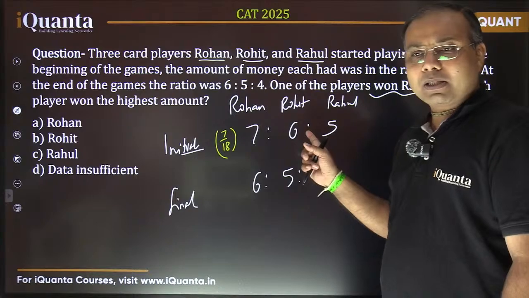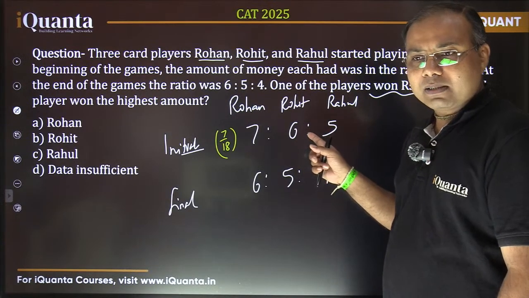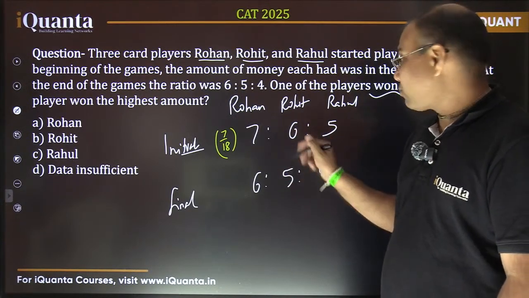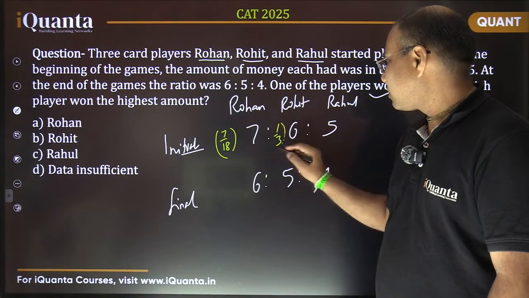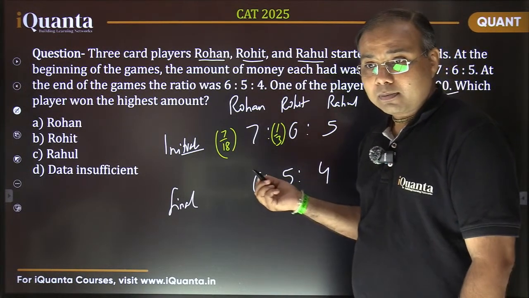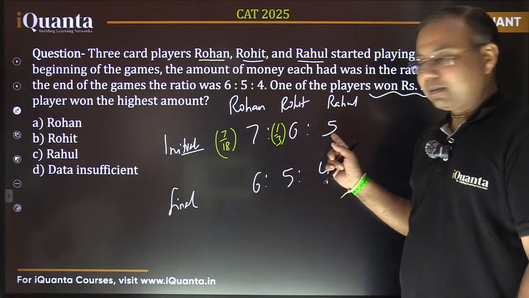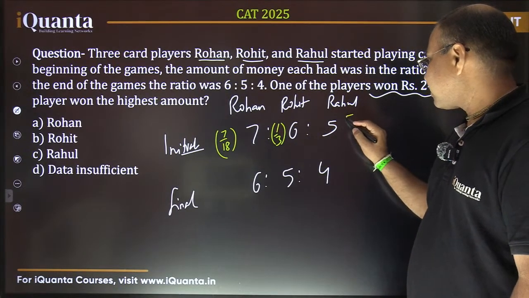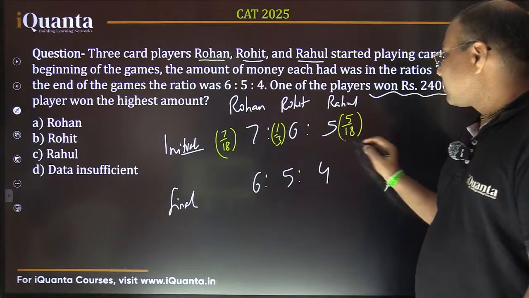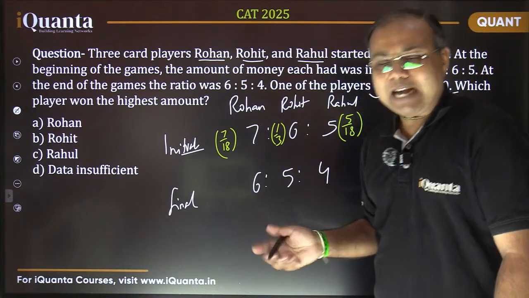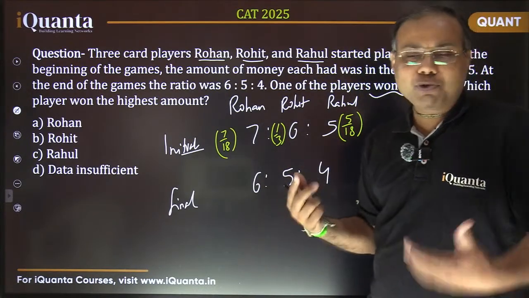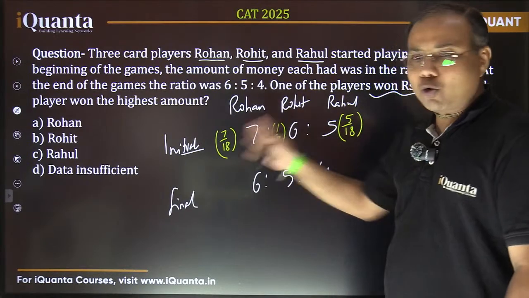And what about Rohit? It is 6 by 18. That is 1/3. Yes or no? And what about Rahul? It is 5 by 18. Till this point, is it okay? I've just calculated the individual portion out of the total money.